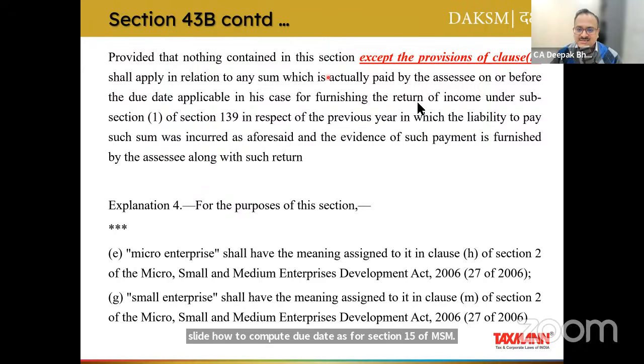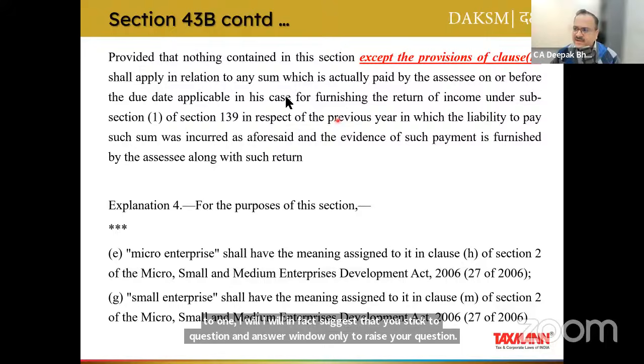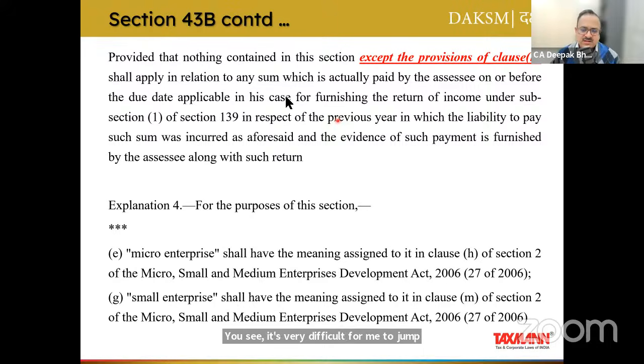And I will suggest all the participants to kindly stick to one. I will in fact suggest that you stick to question and answer window only to raise your question. It's very difficult for me to jump from one window to another window in order to appreciate where the question is being asked by our participants. So I will suggest that you kindly raise your question only in the question and answer, which is called Q&A window. And Rahul ji says, yes, it was 24. I will cover it up, Rahul ji.